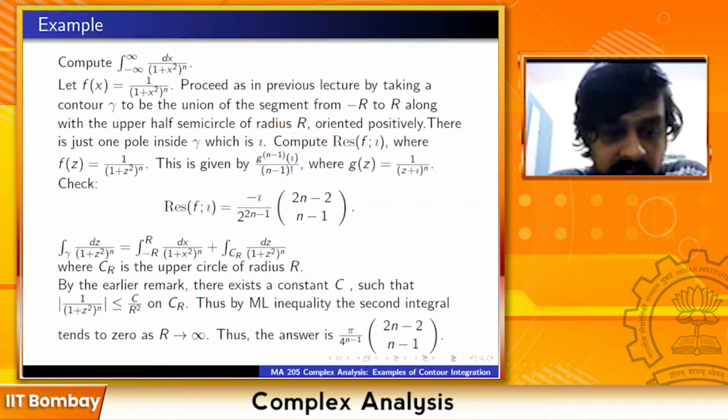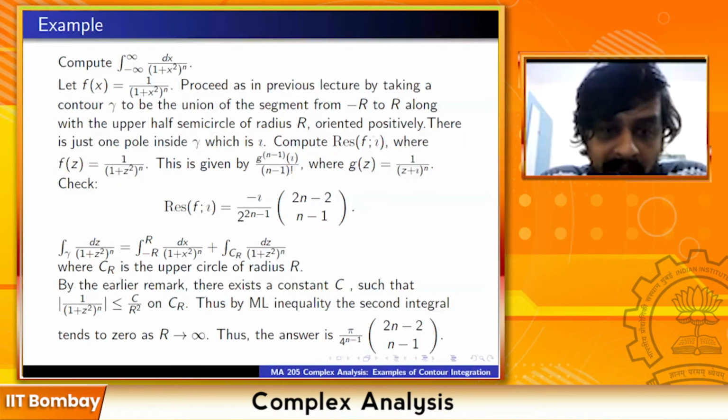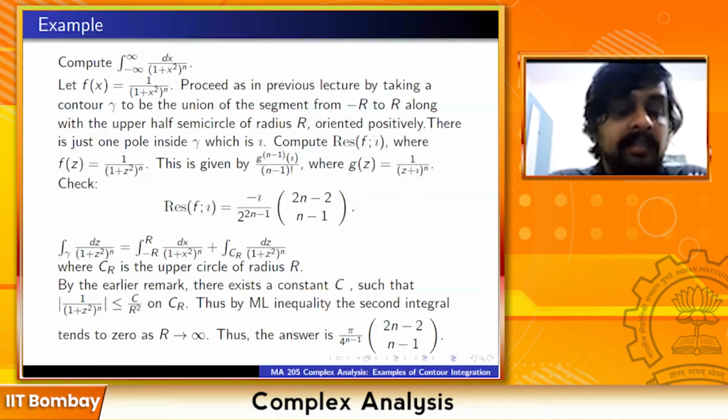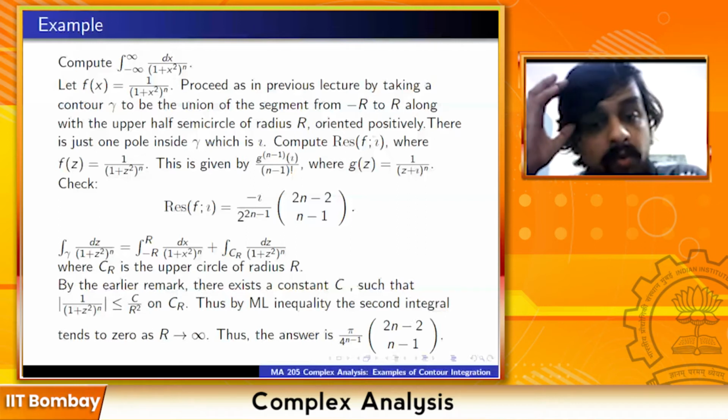Yeah, so it's good you asked this. I hope this point is clear to everyone. If it was only bounded by c by r, that's not good for me. I cannot conclude that the integral tends to 0 as r tends to infinity, because when you take the maximum value of the function times the length of the curve, it does not go to 0. I at least need an r squared in the denominator, so that when I multiply by the length of the curve, which is linear in r, the product still goes to 0.